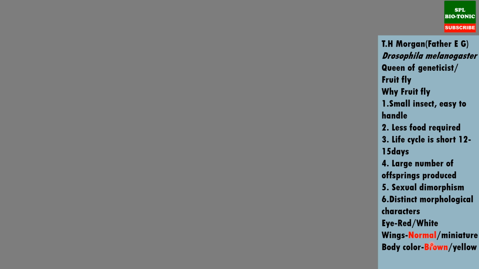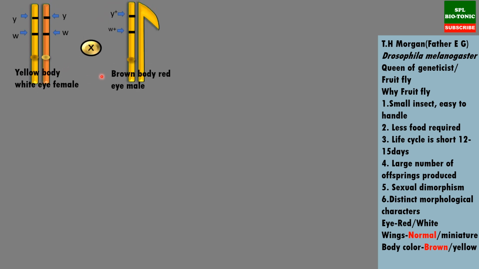Now the characters shown on the left side are called the wild type. Wild means normal type, whereas the right side characters are mutant type. That is, they are visible because of the mutations found in the normal genes. Now what Morgan did is he crossed a yellow body with white eye female with a brown body with red eye male. Now a few more things I want to clear here.